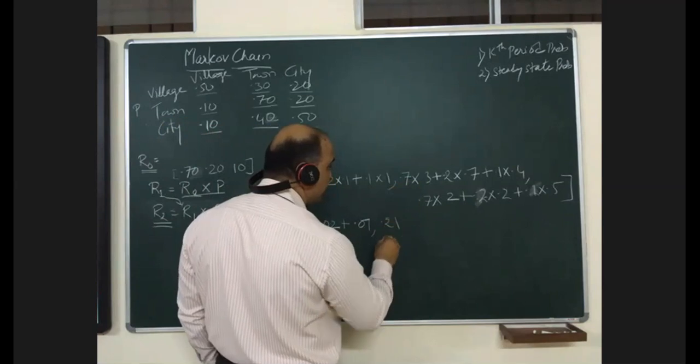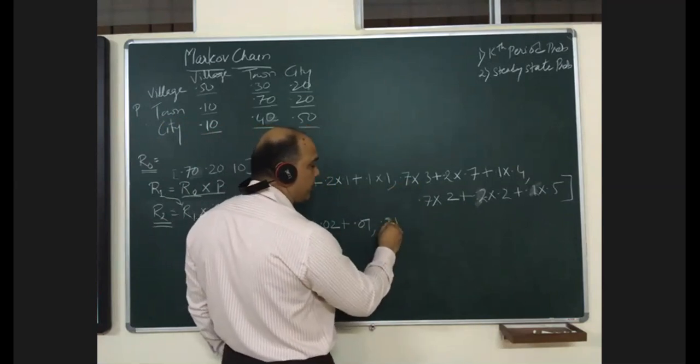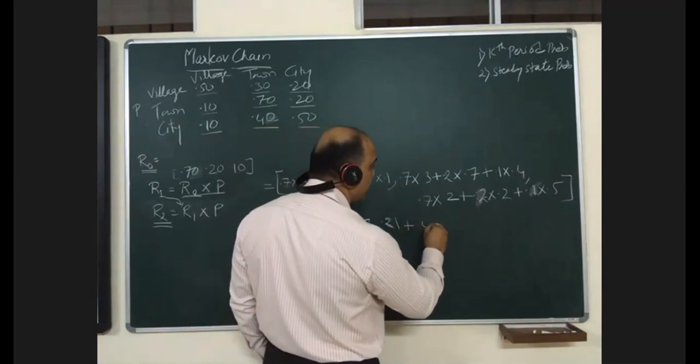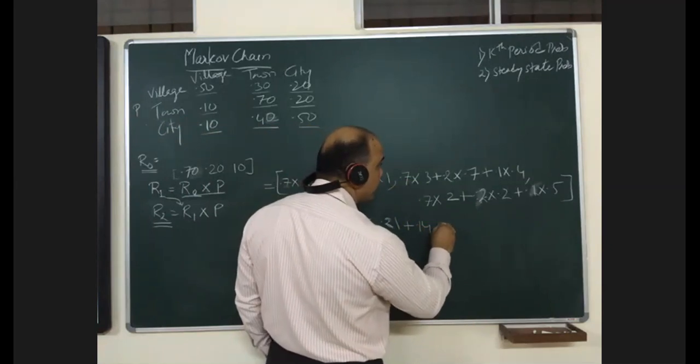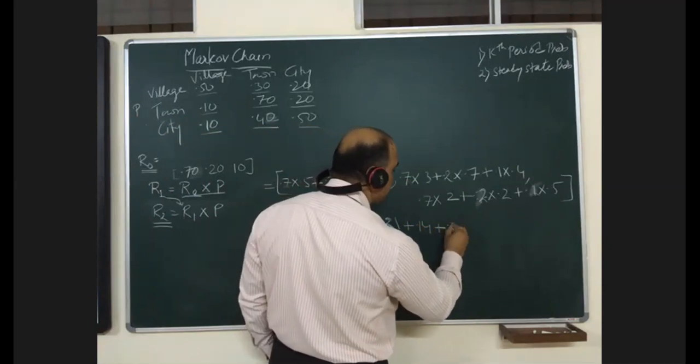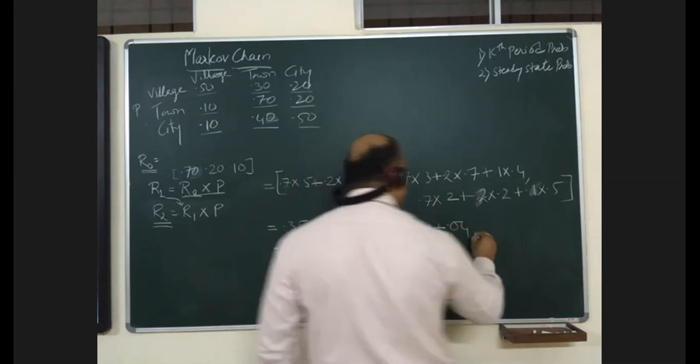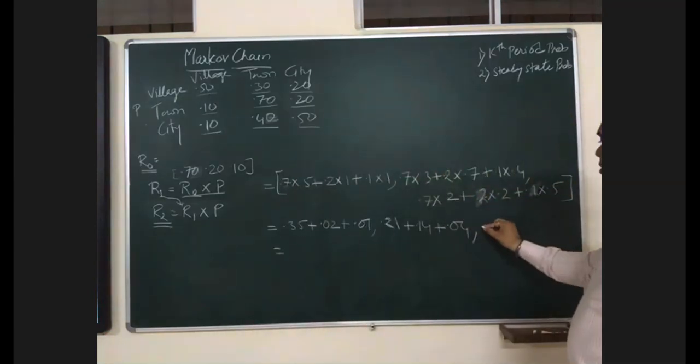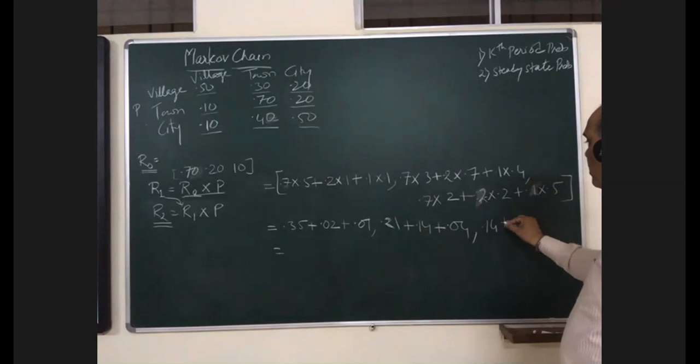Then 0.21, 0.14. 0.21 plus 0.14 plus 0.04, and 0.05.